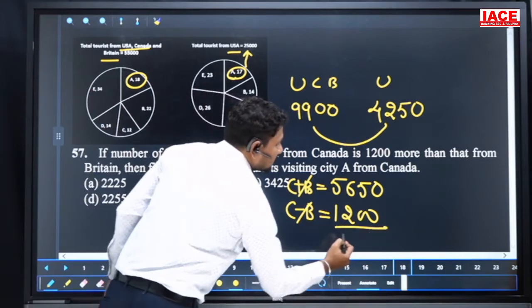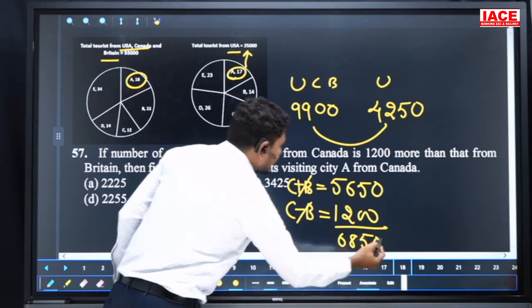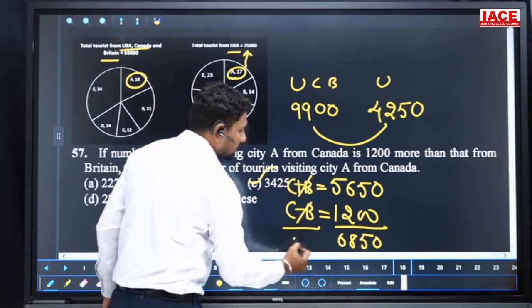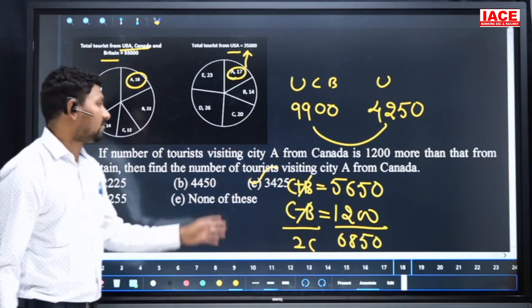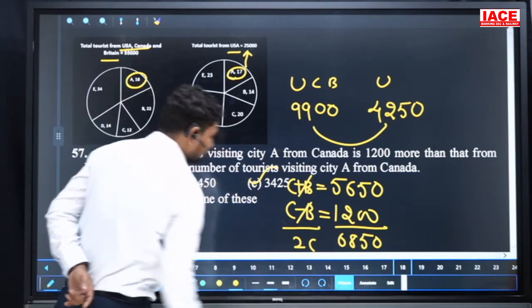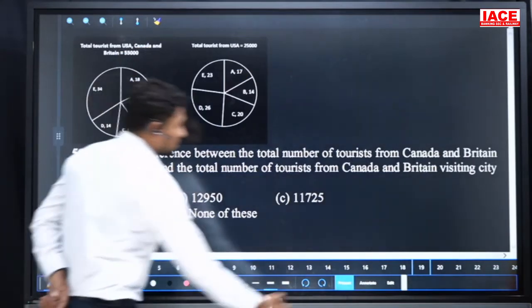So here 6850. 6850 of value is what? 3425. Then C plus C we can write as 2C. 2C is equal to 6850. Single C is equal to 3425. Next question.